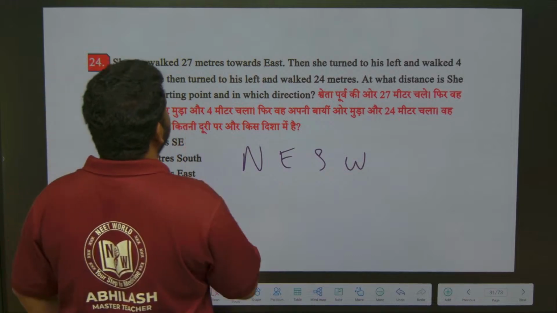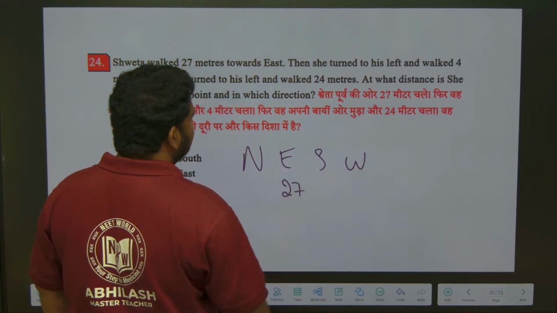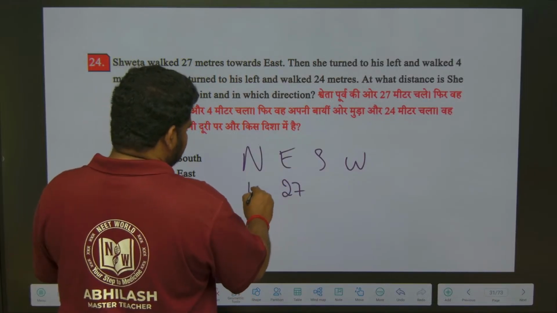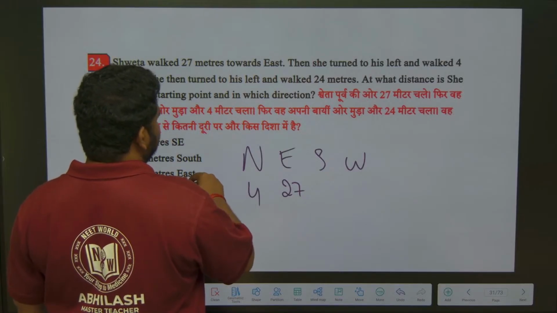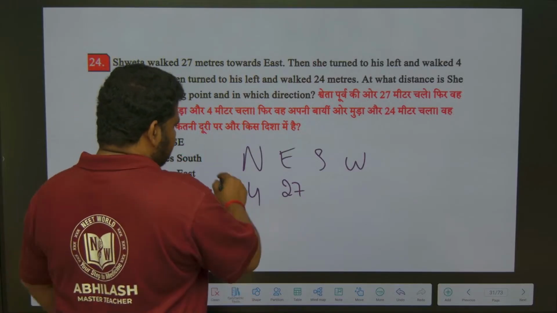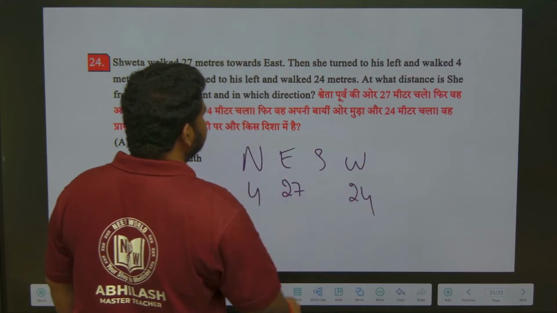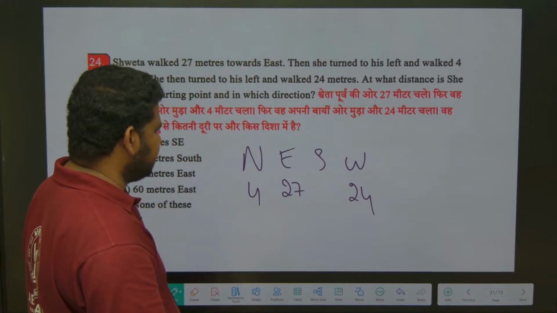So Shweta walked 27 meters towards east. So under east I should write 27. Okay, then she turned to left and walked 4 meters. Left means it will come to north. Then she turned to her left and walked 24 meters. From north, left means it will come under west. So it is 24 meters. At what distance is she from the starting point and in which direction? They are asking the direction also.